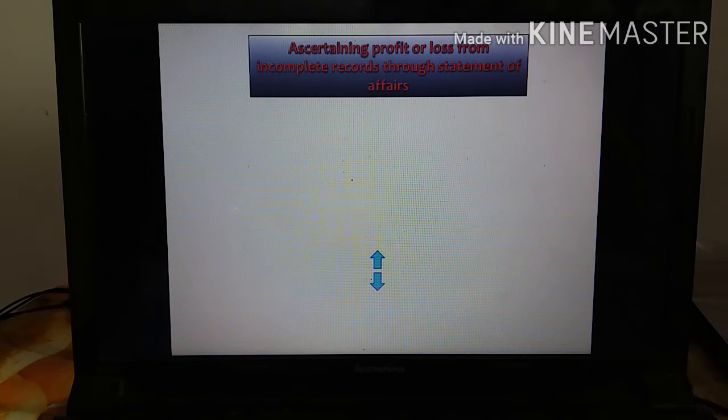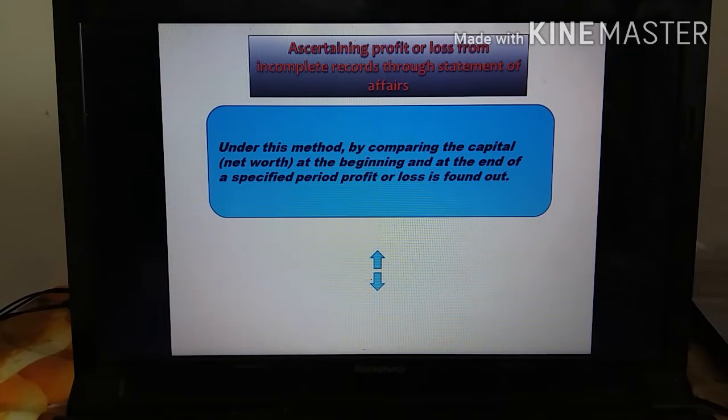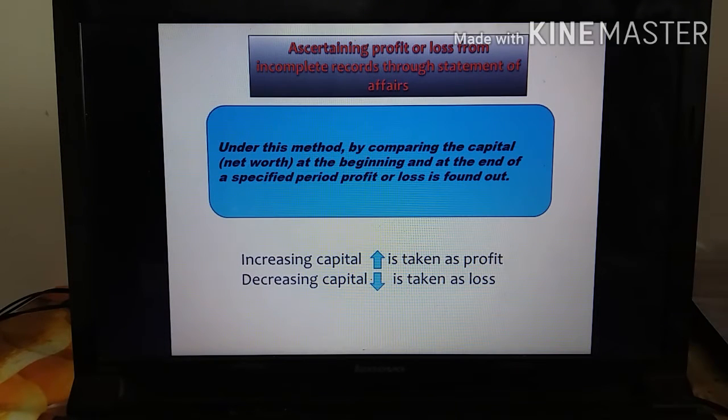Ascertainment of profit or loss from incomplete records through the statement of affairs. Under this method, by comparing the capital at the beginning and at the end of the specific period, profit or loss is found out. So how can we calculate it? We have to compare the opening capital and closing capital. Increasing capital is taken as a profit, decreasing capital is taken as a loss.